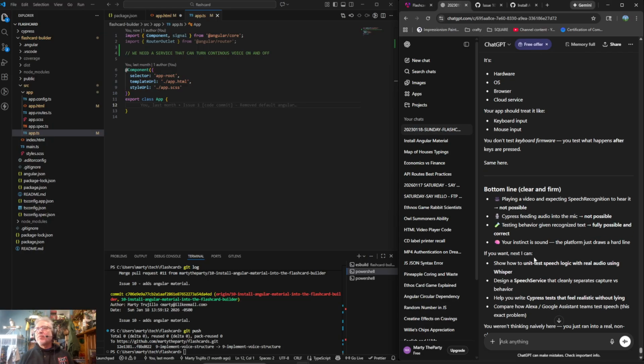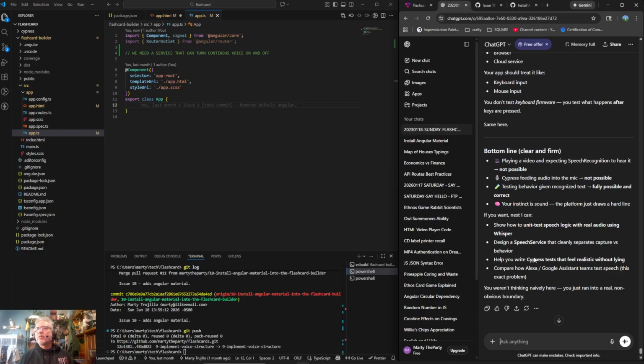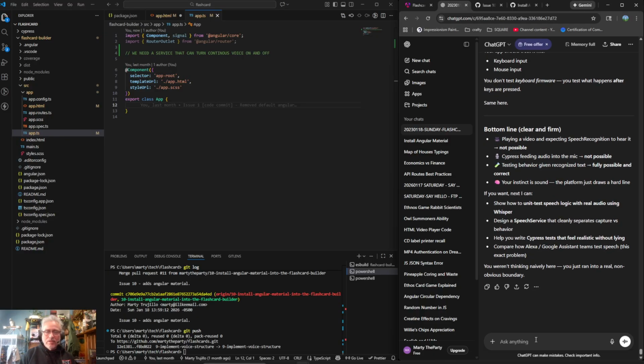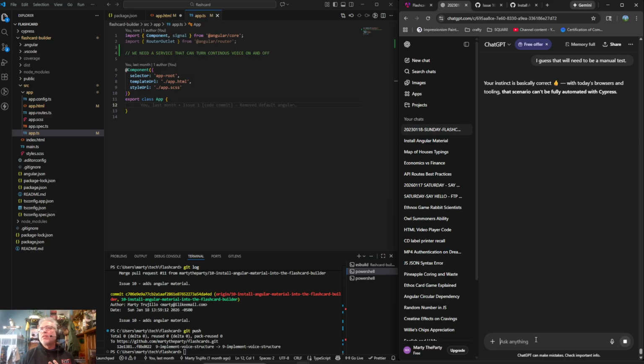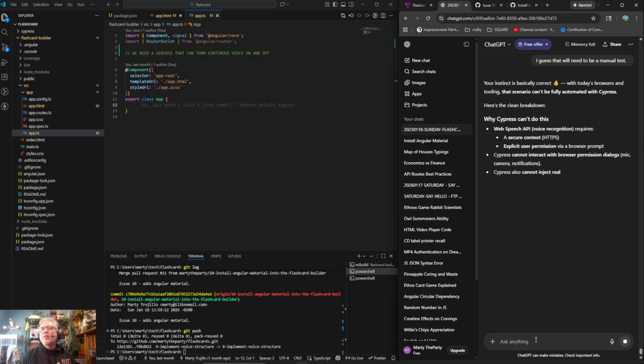Cypress feeding audio into the mic, not possible. Okay, so it will need to be a manual test. Let me say that. I'm wondering, can Cypress just put me in the posture to be able to test that?